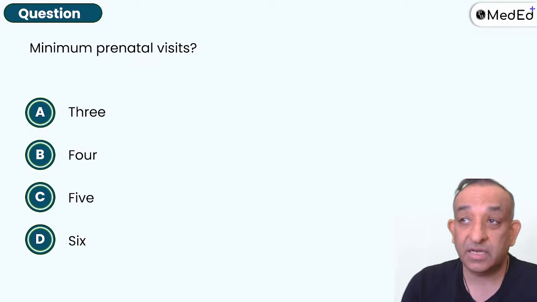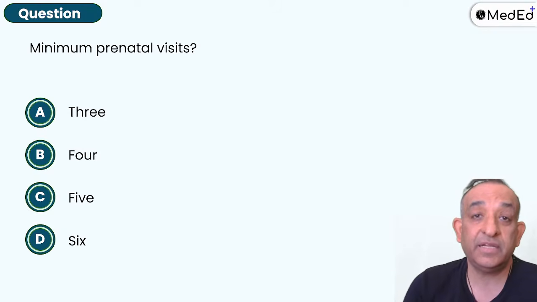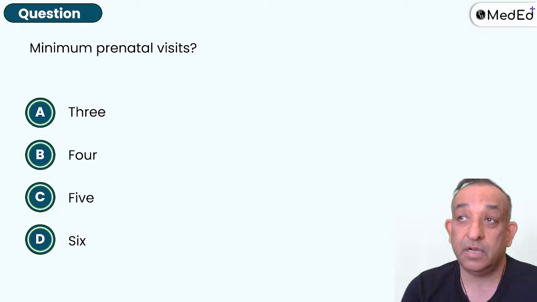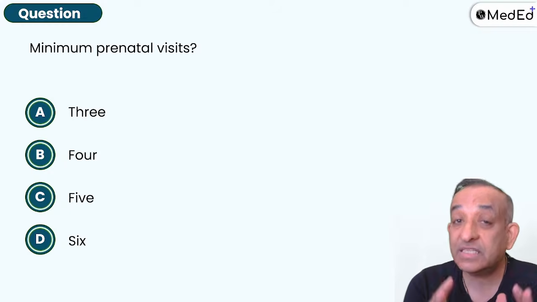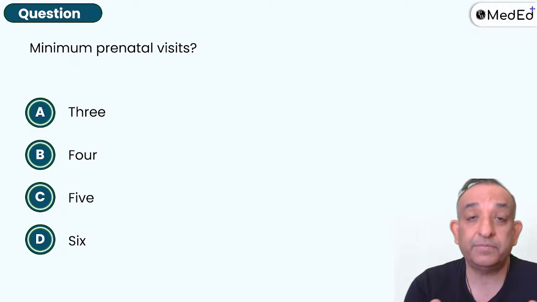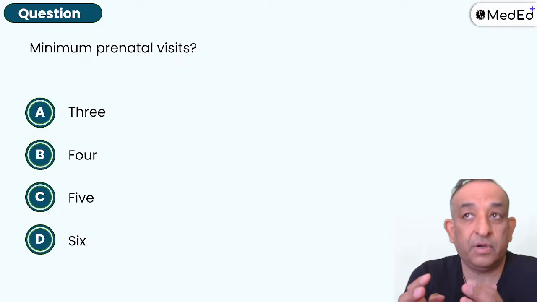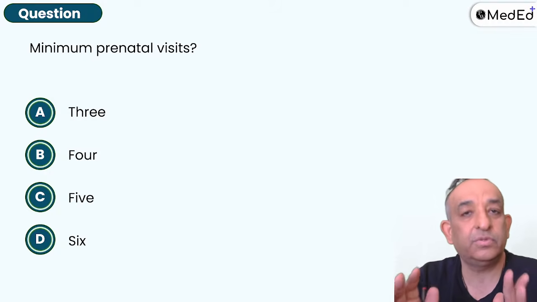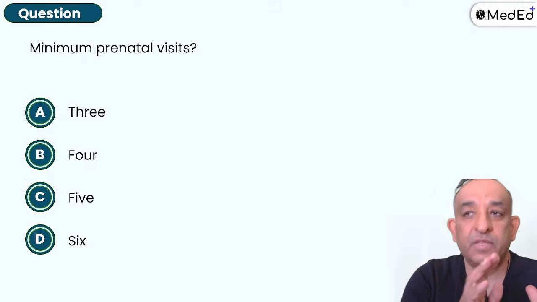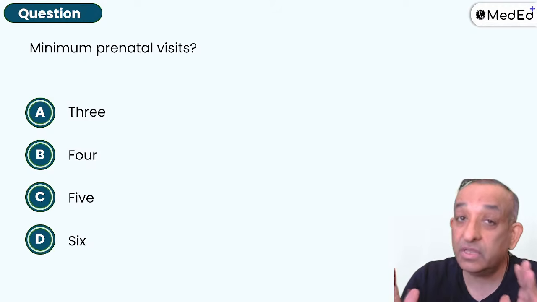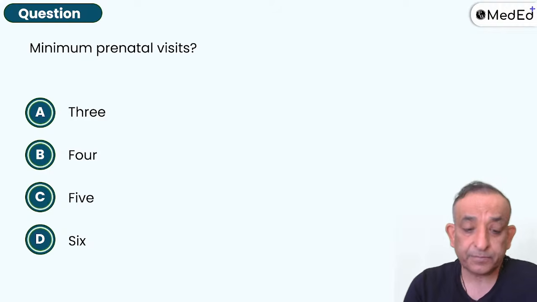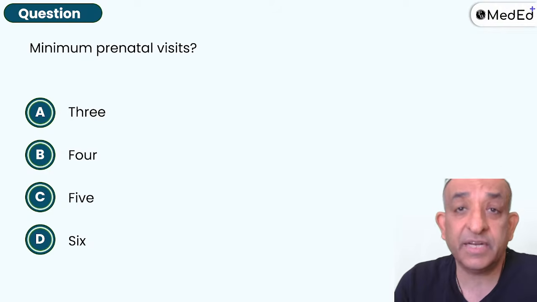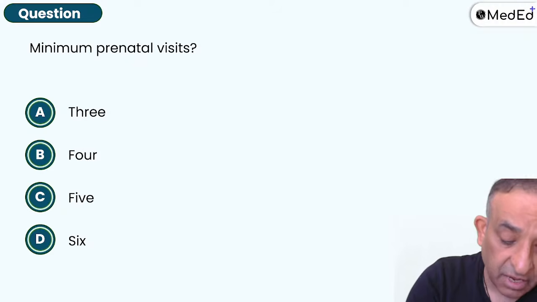Latest WHO guidelines, latest UNICEF guidelines and latest American College of Obs and Gynae guidelines don't make sense till they are accepted into our system, into our medical colleges. So don't get too perturbed if someone says, sir, recent guidelines have come 15 days back. Nobody's going to ask you those in the exams. They'll ask you the basic practice of all the 19 subjects, especially the clinical subjects. So I'm telling you the minimum number of prenatal visits.